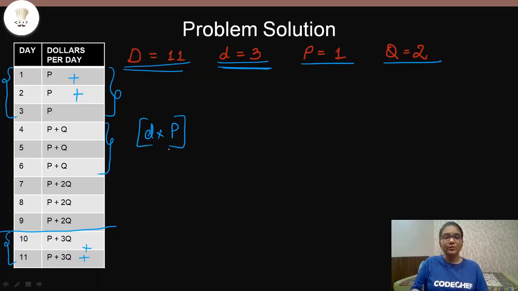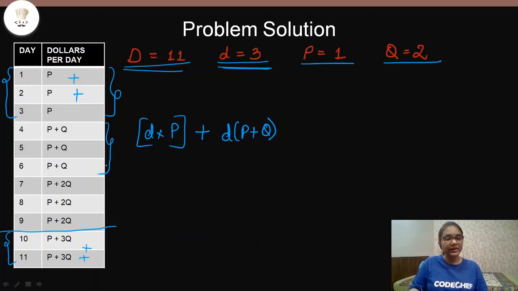This is how much will be the production for the first D days, right? Now let us move on to the next D days. So for the next D days, the production will be P plus Q, right? The production is P plus Q, and for how many days is the production? It is for D days, right?